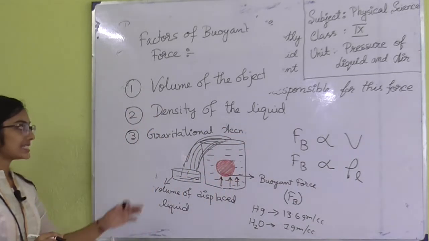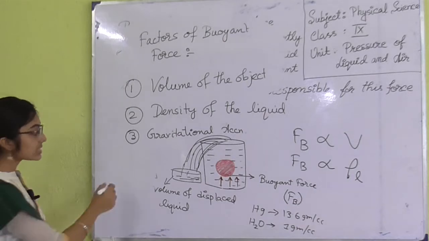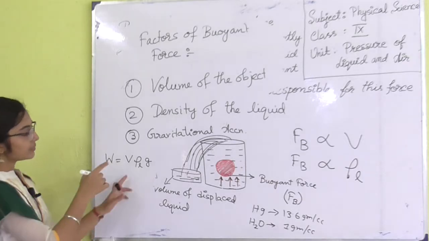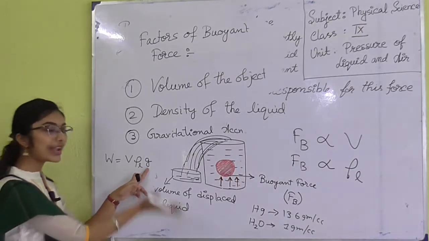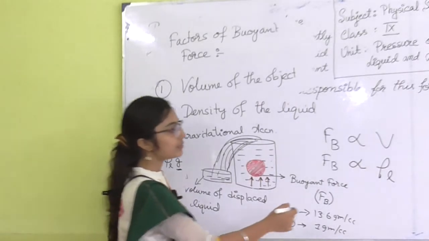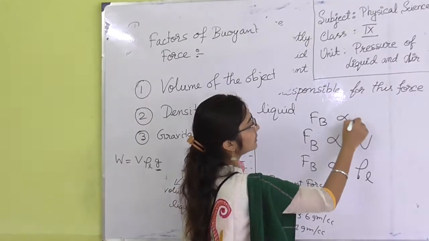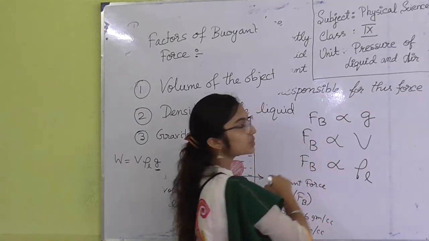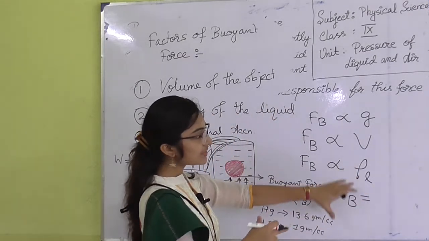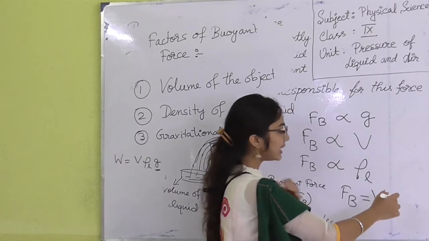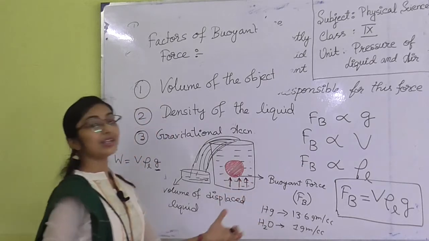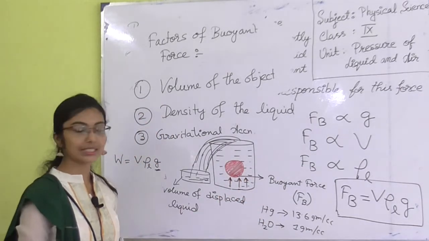Short form of acceleration is ACCN, that is why I am writing gravitational acceleration, because upthrust is equal to V into rho L into G. So, upthrust, meaning buoyant force, depends on the acceleration due to gravity, that is G. So, Fb is again proportional to G. So, if I sum up these 3 quantities, then we get that Fb is V into rho L into G, that is exactly equal to the upthrust.